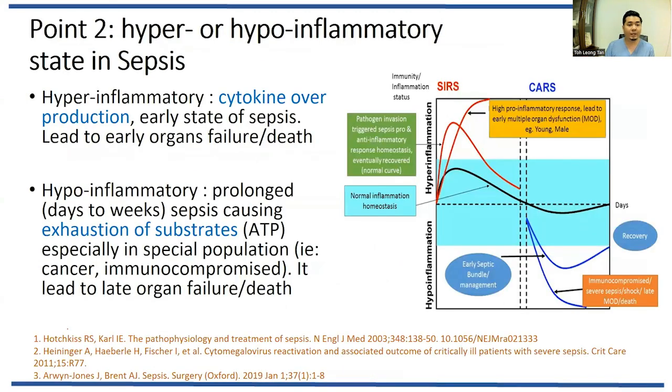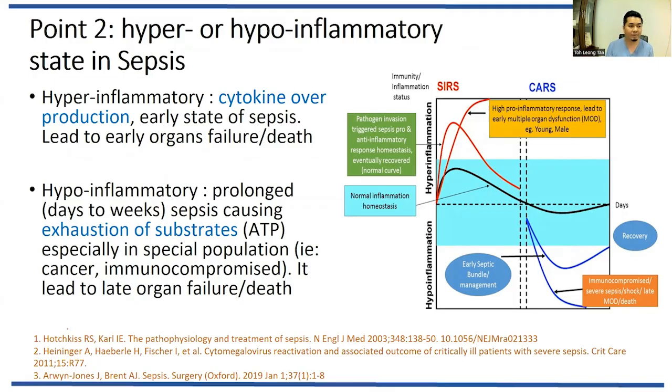For point two, sepsis can be biphasic. Sepsis can be hyperinflammation or hypoinflammation. Some schools of thought say that this is a sequela of the sepsis. Maybe from the early start, sepsis is more hyperinflammatory, but in the later phase, maybe the patient will have a more hypoinflammatory situation.